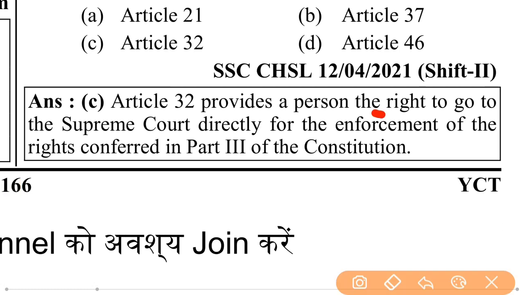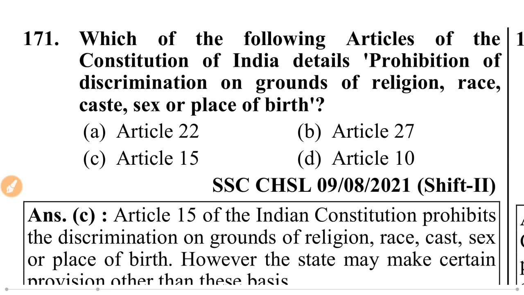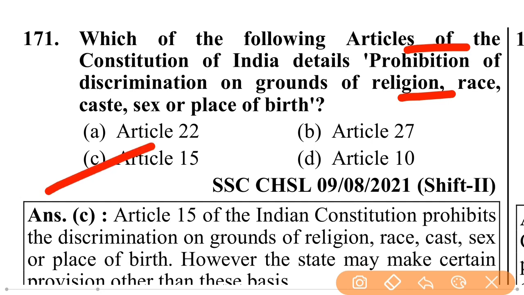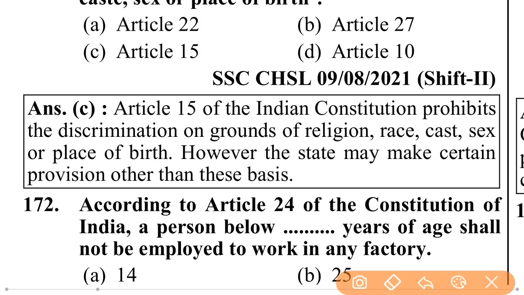Article 32 provides a person the right to go to the Supreme Court directly for the enforcement of the rights confirmed in Part 3 of the Constitution. Which of the following articles of the Constitution of India details prohibition of discrimination on grounds of religion, race, caste, sex or place of birth? Article 15. Article 15 of the Indian Constitution prohibits discrimination on grounds of religion, race, caste, sex or place of birth.